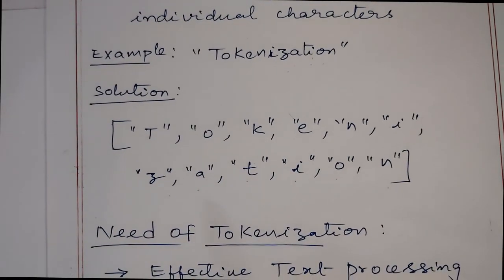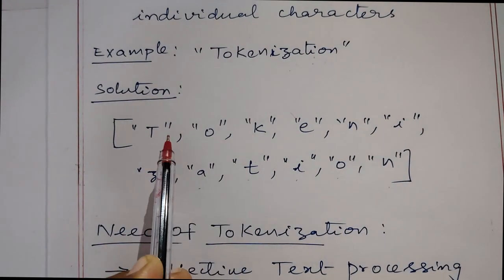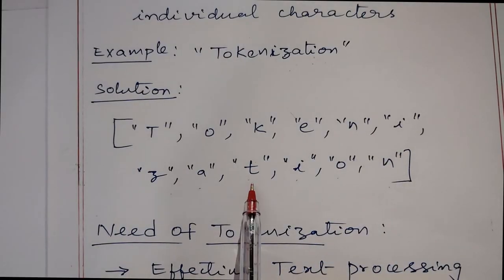How many character tokens are there in the word tokenization? 1, 2, 3, 4, 5, 6, 7, 8, 9, 10, 11, 12. There are 12 character tokens.